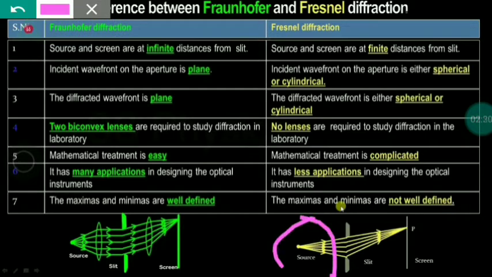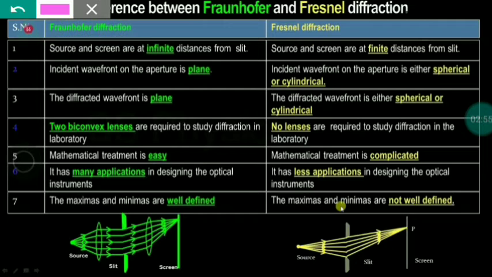Next, the diffracted wavefront is plane in Fraunhofer diffraction, but in Fresnel diffraction it is a spherical or cylindrical wavefront after diffraction.